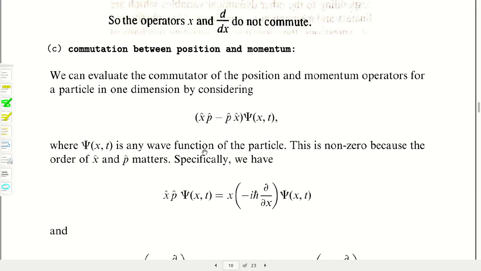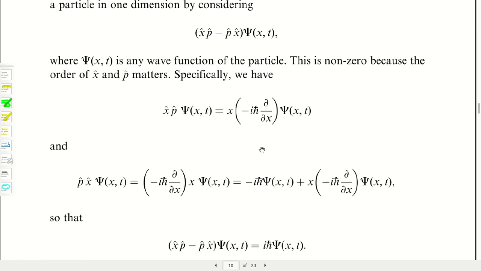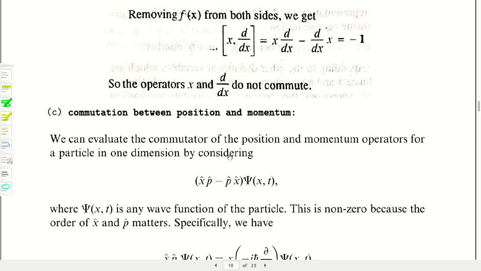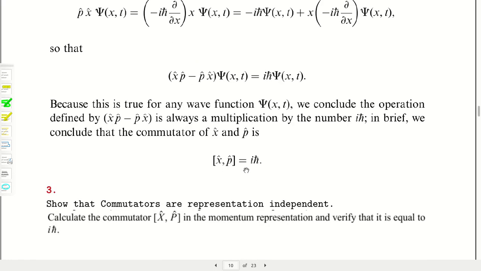You know the form of p, which is minus i h-cut d/dx in the position representation, and the x operator is multiplying x. Operating on this is the same as I discussed in the above case, but there d/dx is multiplied with minus i h-cut, and you will get the result, that is x p_x, that is [x, p]. It is actually the x component of the momentum.